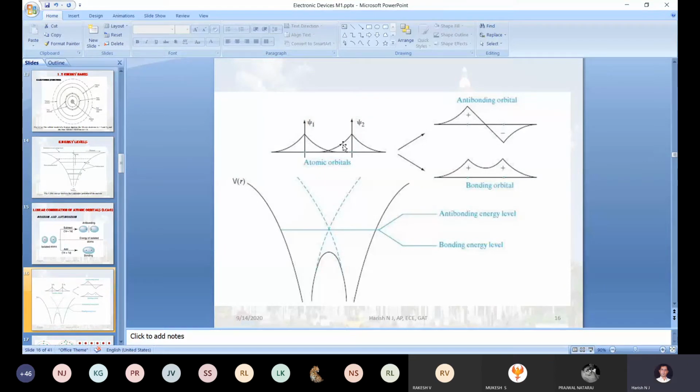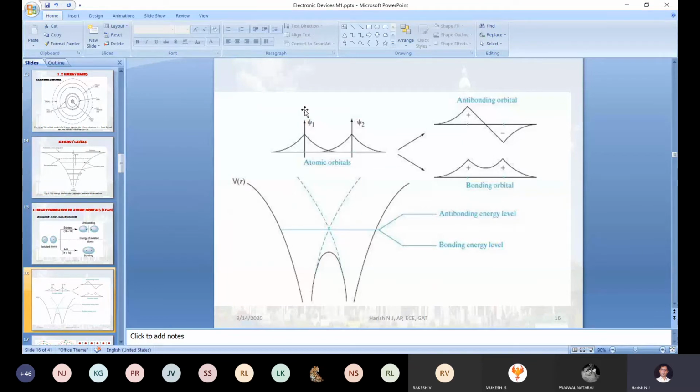Wave function is a mathematical equation. It will carry crucial information about the electron. What are those four quantum numbers? n, l, ml, ms. It will carry four pieces of information about the electron.